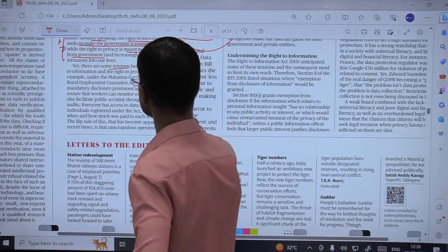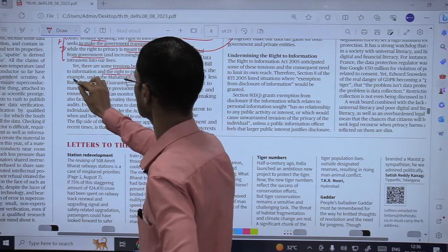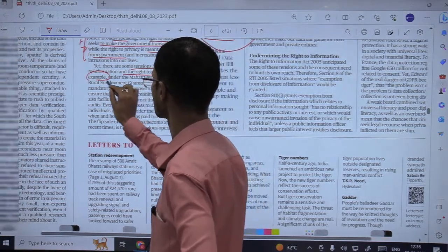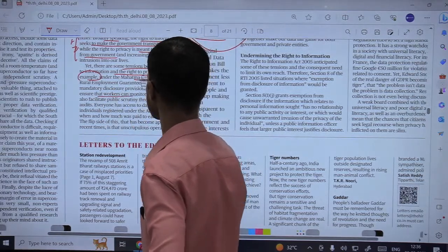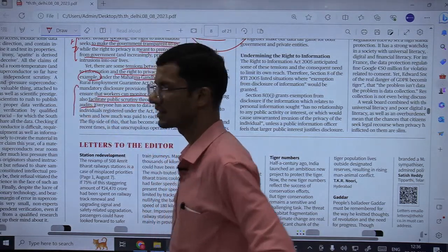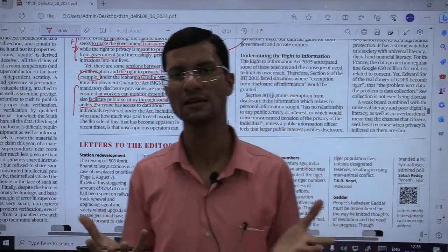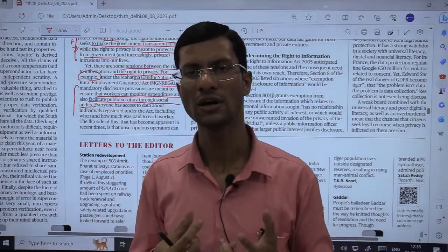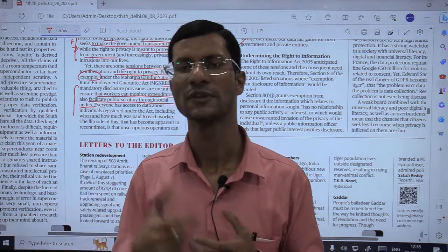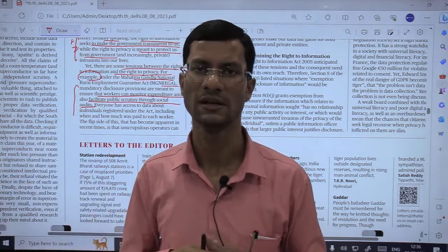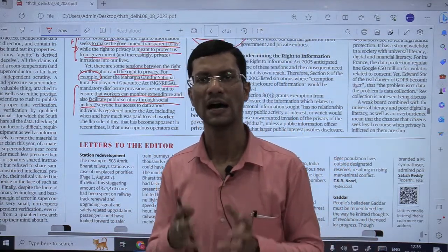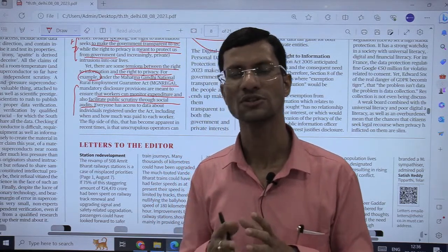Yet there are some tensions between the right to information and the right to privacy. For example, under MGNREGA, Mahatma Gandhi National Rural Employment Guarantee Act, mandatory disclosure provisions are meant to ensure that workers can monitor expenditure and also facilitate public scrutiny through social audits. तो यहाँ पे एग्जाम्पल मनरेगा का दिया गया कि इसमें आरटीआई की प्रावधान है, थ्रू आरटीआई a worker can seek information related to कितनी मिनिमम वेजेस गारंटीड है इसके अंडर, उसके साथ वाले वर्कर को कितना पैसा मिल रहा है. So all this actually helps somewhat in making government responsible, accountable and establishing transparency between the citizen and the government.